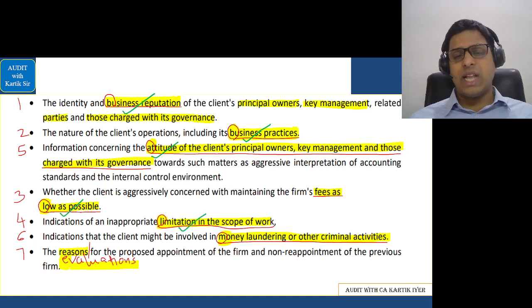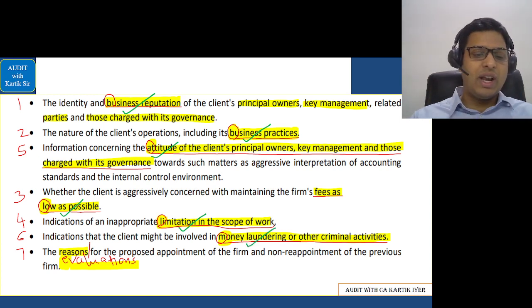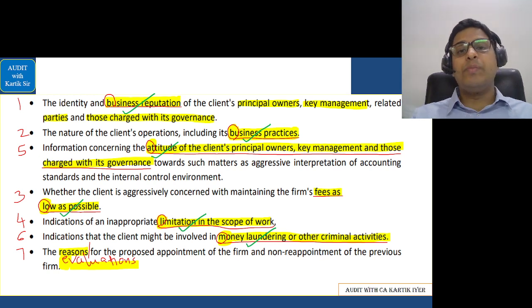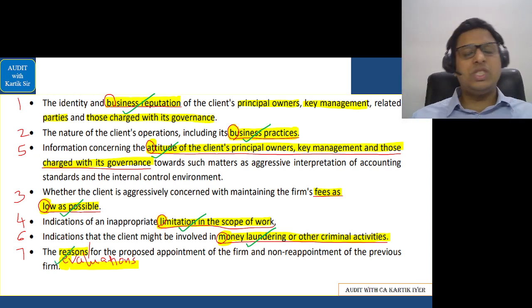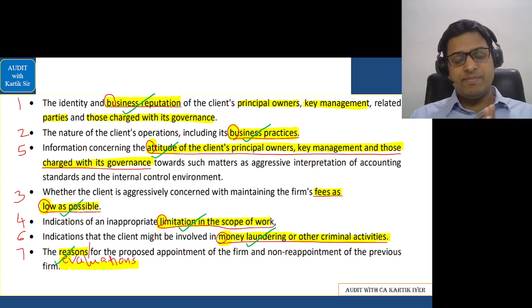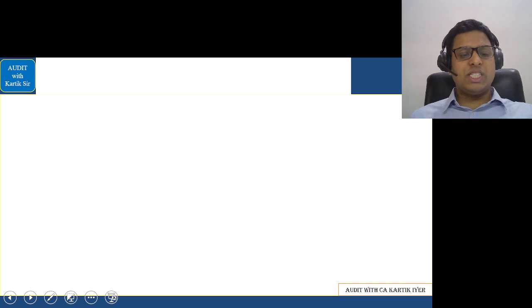If the client imposes, then that is an indicator that the client's integrity is not good. If the client is involved in money laundering and other criminal activities, then the integrity is not good. And finally, the reasons for the proposed appointment of the firm and the non-reappointment of the previous firm. So why was the previous auditor of the client removed, and why have they appointed you? That reasons or evaluations you should check. Okay, that is basically this point here.